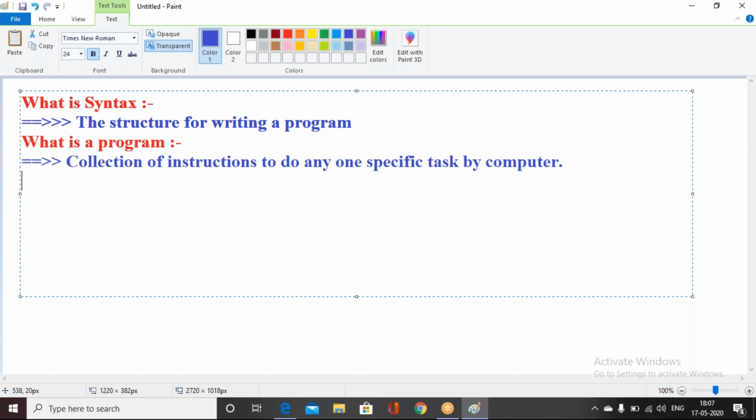Coming to the program, it's a collection of instructions to do any one specific task, that we are calling a program. From this definition, the new term you are getting is instruction, right? Then what is an instruction?